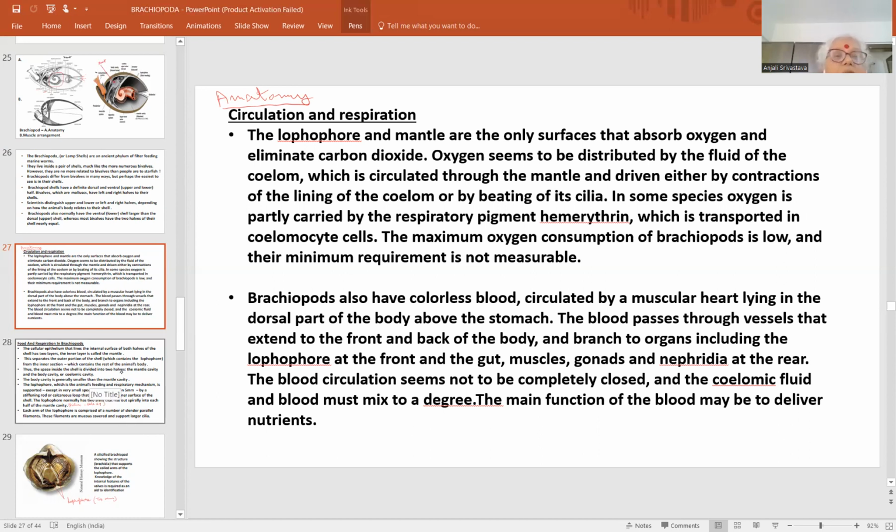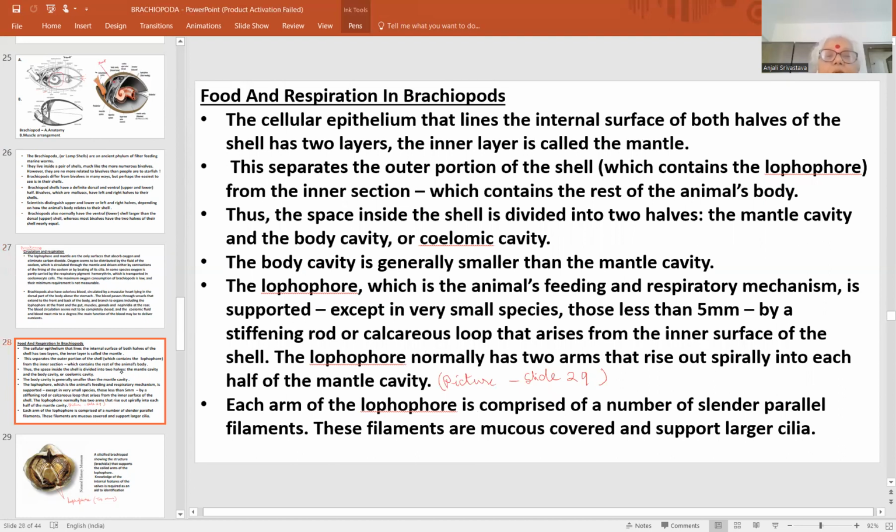Now comes the food and respiration in brachiopods. The food, as we have already seen, is mostly phytoplankton that is held by the lophophore and its spiral coiling and the adhering capacity of the hairs developed in a filtering manner.